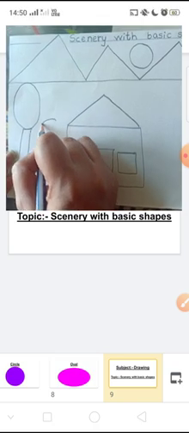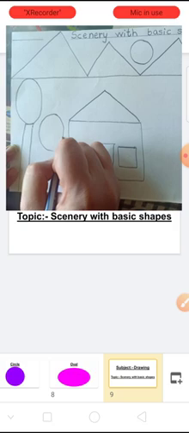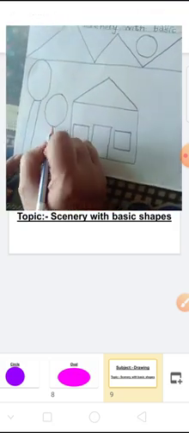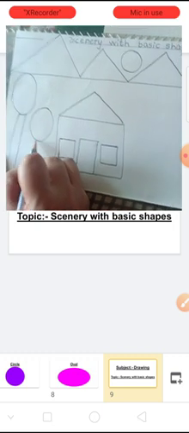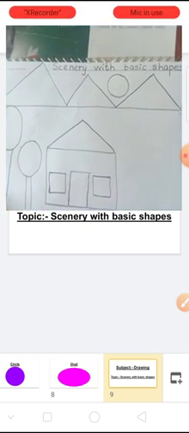Then again draw an oval shape and draw two parallel lines to show the stem.